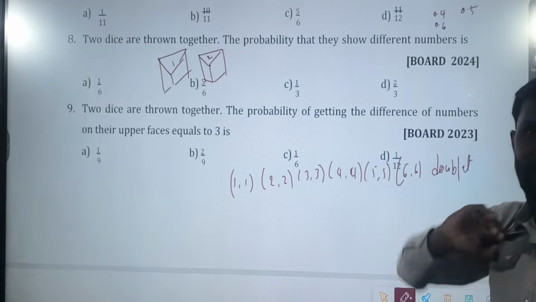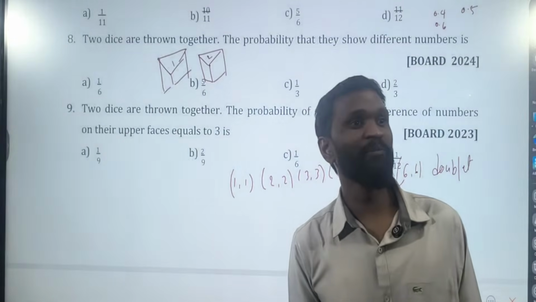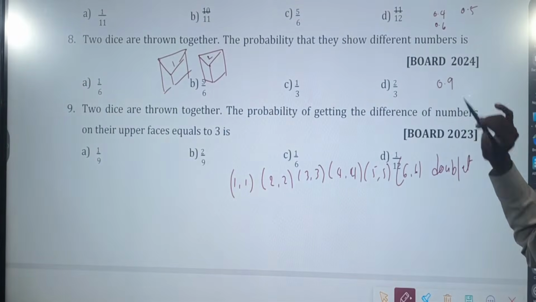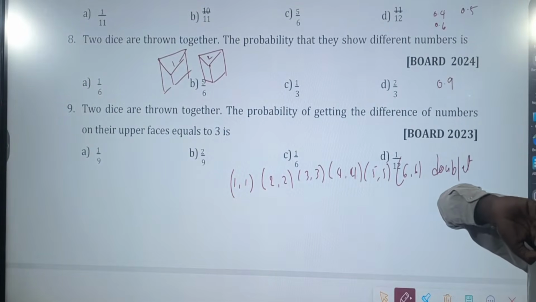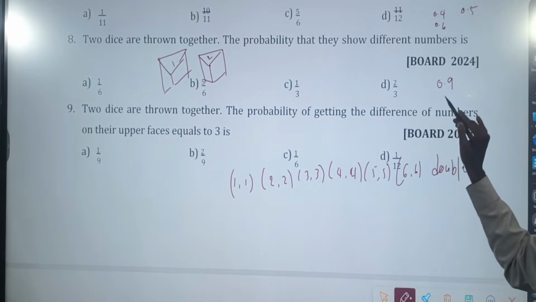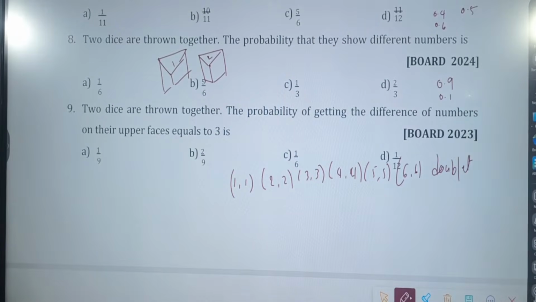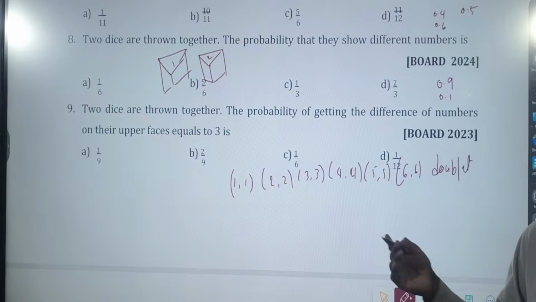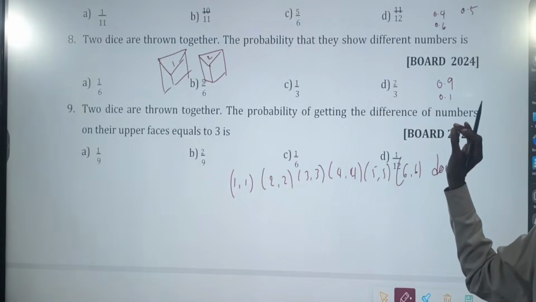What is the probability that they are not feeling sleepy? 0.5. 0.9 students want to sleep. What is the probability that they want to attend class? 0.1. Now whoever is feeling sleepy, they can go and sleep. I have no objection. Go. Tata, bye bye, good night. Anyone?